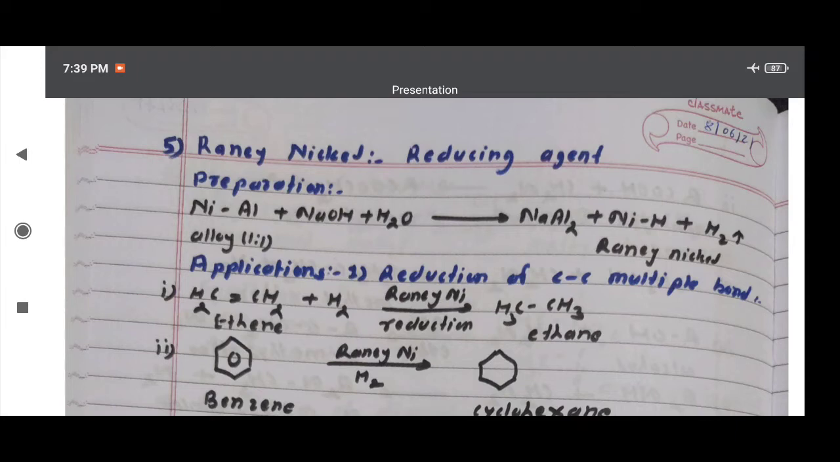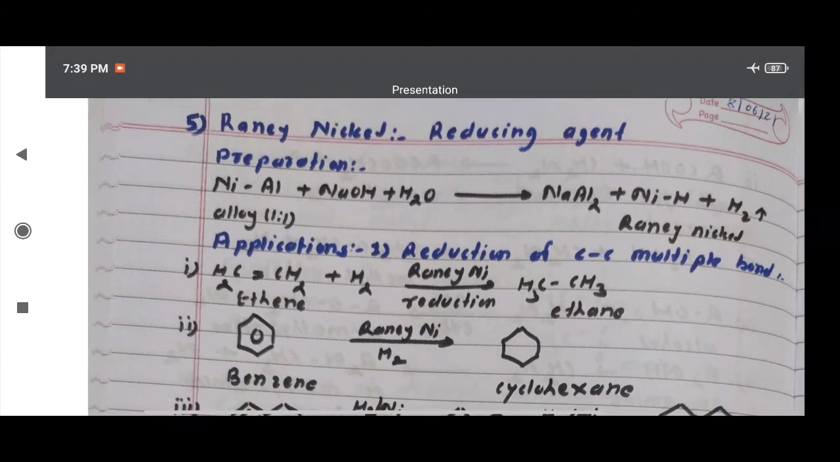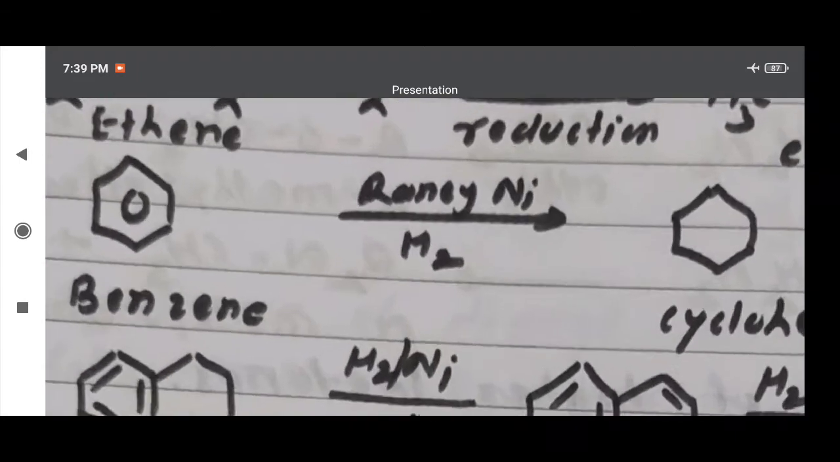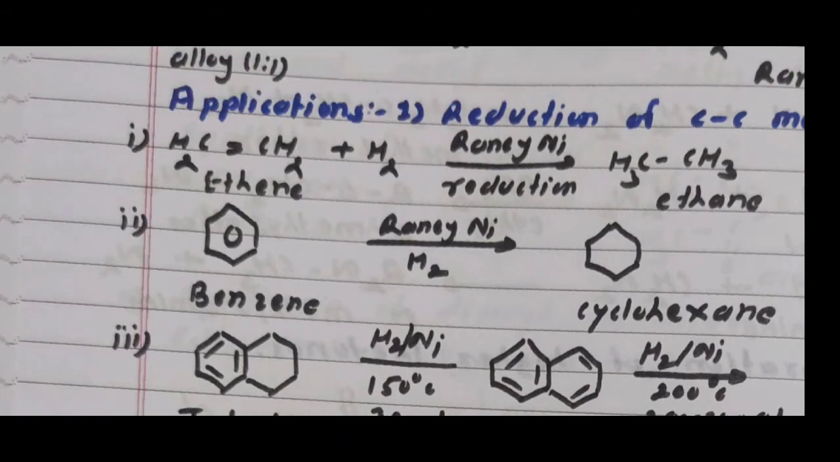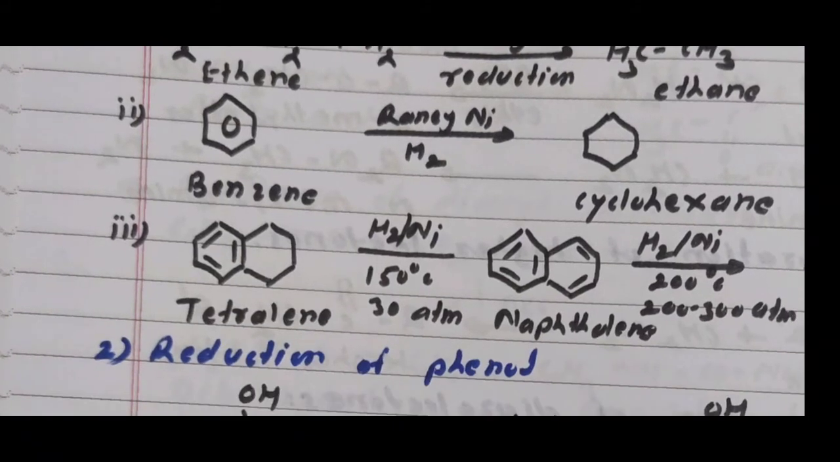Then I am showing the second reaction. Here benzene in presence of Raney nickel, H2. Then benzene undergoes reduction, converted to cyclohexane. Here benzene contains 3 double bonds and these 3 double bonds undergo reduction, conversion to cyclohexane in presence of Raney nickel. Then I am taking here example number 3, that is the tetralin.